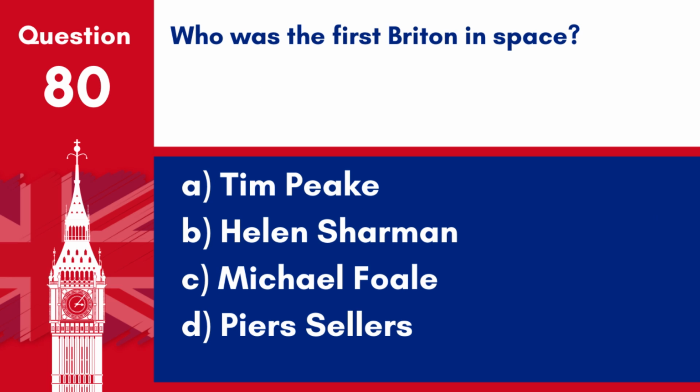Question 80. Who was the first Briton in space? A. Tim Peake. B. Helen Sharman. C. Michael Foale. D. Piers Sellers. Answer: B. Helen Sharman. Helen Sharman was the first Briton in space, travelling to the Mir space station in 1991.